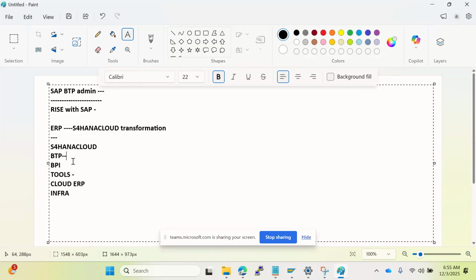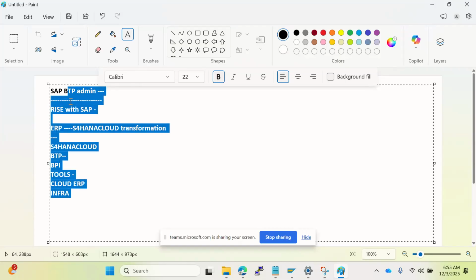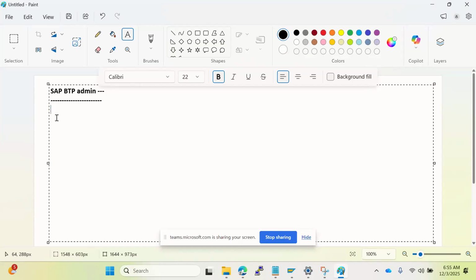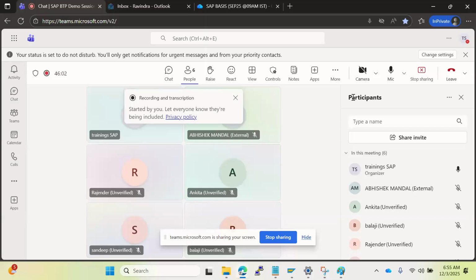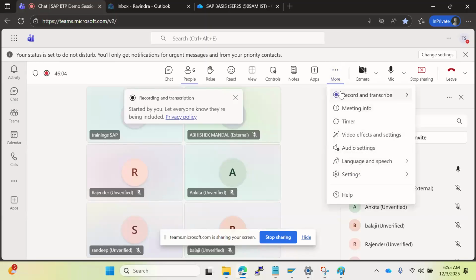Here we will discuss at a high level the RISE migrations, how our team supports them, and how we have to perform them. All kinds of work we will discuss in our regular classes as well. Okay, so that's it. I think it's a small introduction. Maybe we will connect again in the next class.